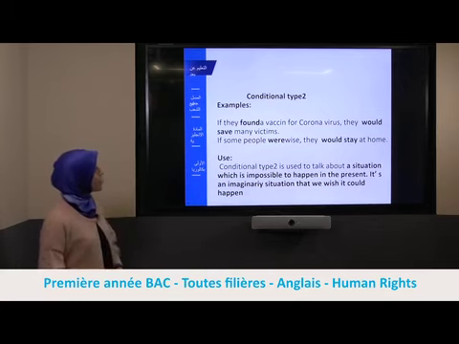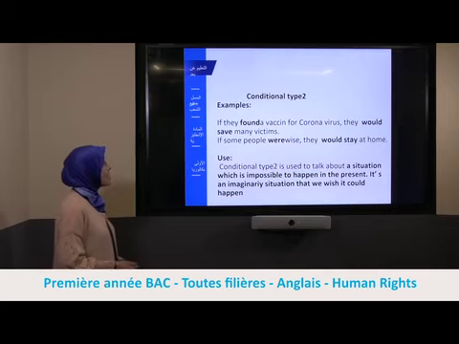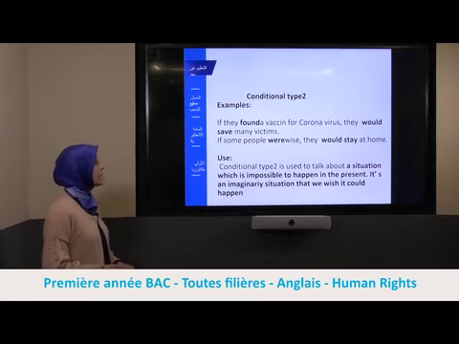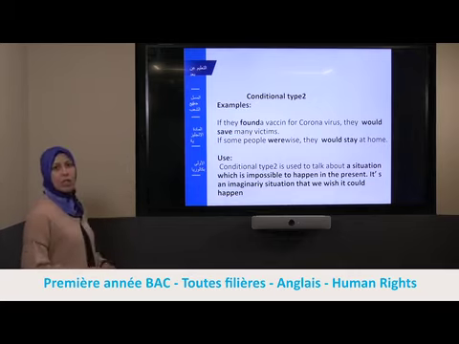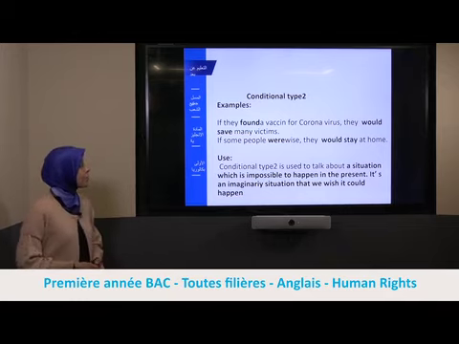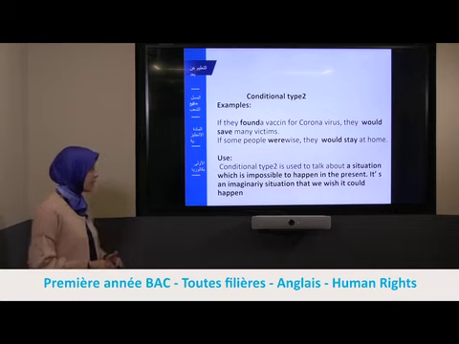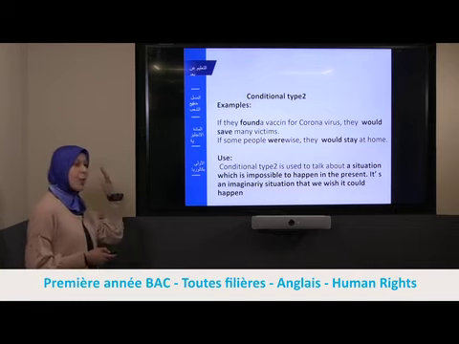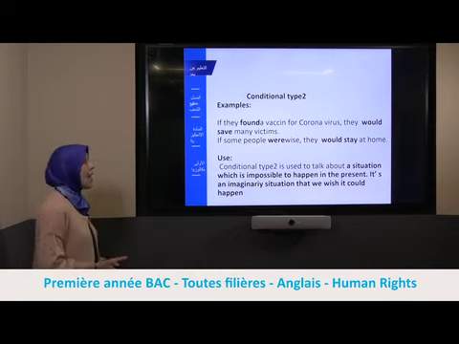If they found a vaccine for coronavirus, they would save many victims. If some people were wise, they would stay at home. So here, let's see the use of conditional type 2. Conditional type 2 is used to talk about a situation which is impossible in the present. It's an imaginary situation that we wish it could happen.